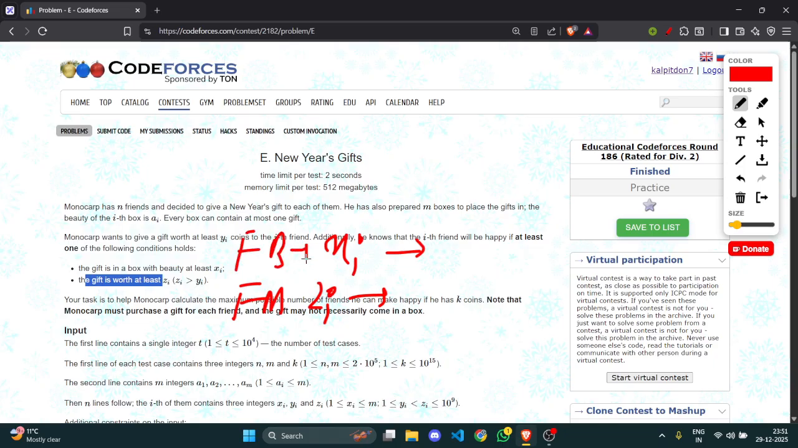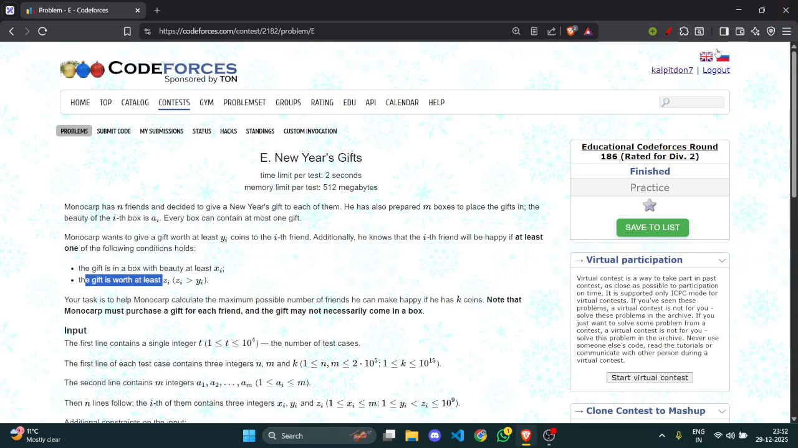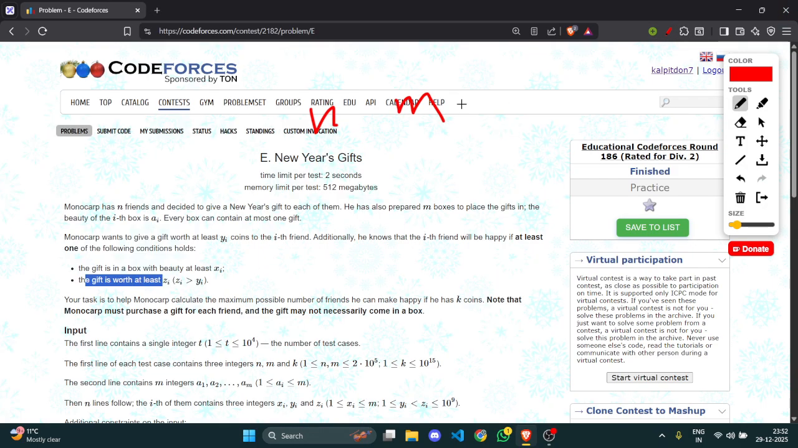So we can use only one box size. These are the two limitations. We can't make every one of them happy in every case, so we need to figure out the maximum number of friends we can make happy. We have a total of k coins. What are n, m, k? n is the total friends, m is the boxes, and k is the money, the coins.